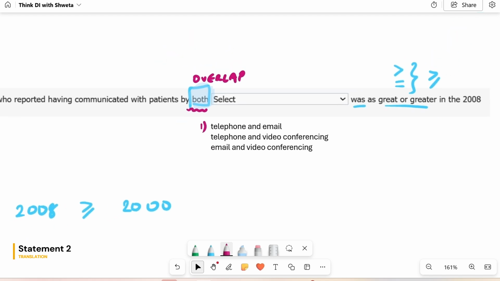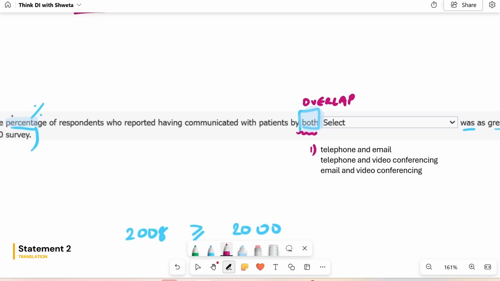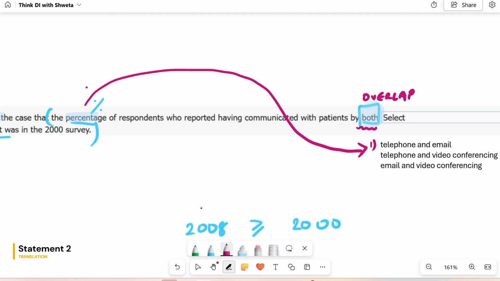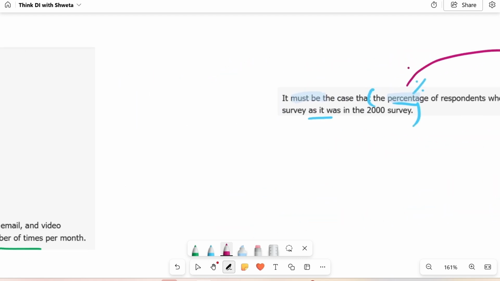What you really want to see now for the first choice, for example, is that I am interested in those physicians, that percentage of physicians who communicated by using telephone and email, the overlap between these. Now, that overlap itself should be in 2008 greater than or equal to the one in 2000. So, let's see how we can get that overlap.